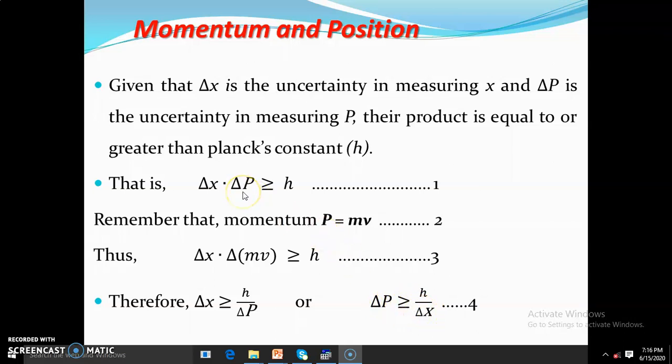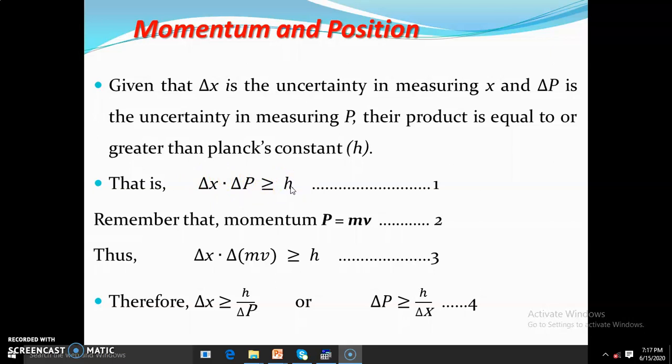Now, let's go back to equation 1. Change in X is the uncertainty in measuring position, which means we do not actually know the position exactly, but we can have a range of positions. Then change in P represents that we do not exactly know the momentum of a particle, but we can have a range, let's say from this to this. So the product of the two uncertainties is greater than or equal to h.